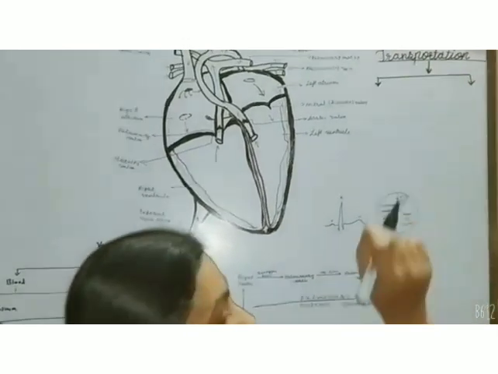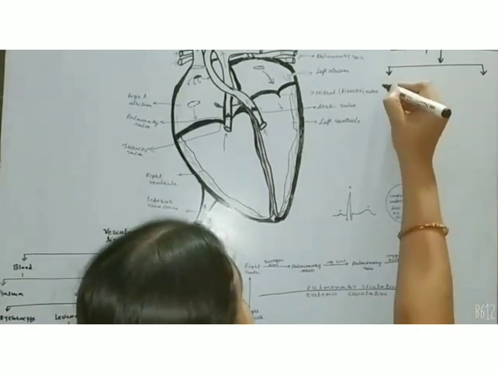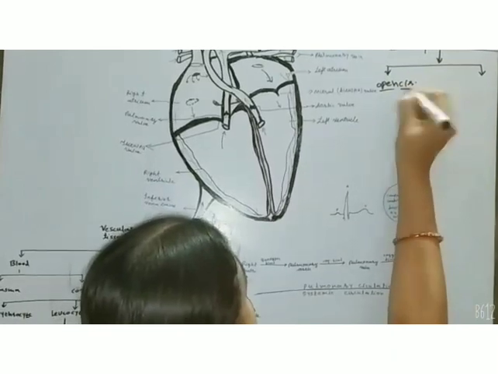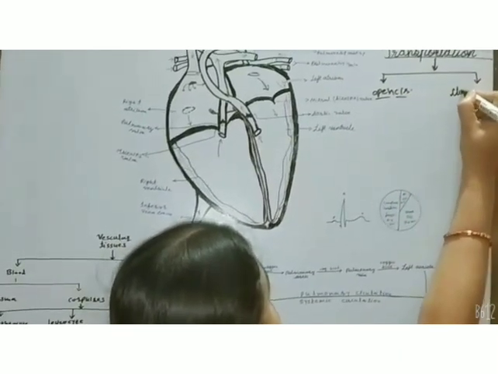This means there are two types of basic circulatory system. One is open and another is closed.